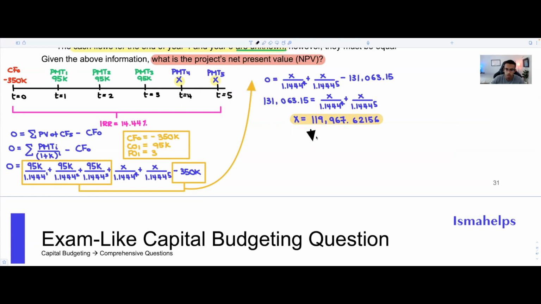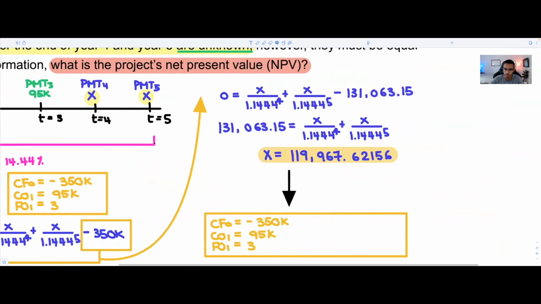Our NPV will be very easy to compute because all you have to do now is just plug in all of these things within your calculator, such that if we go here and we copy what we had written here, we could actually use this again. It's crazy to recycle your work. Okay, we can zoom in a little bit. What you're going to do now